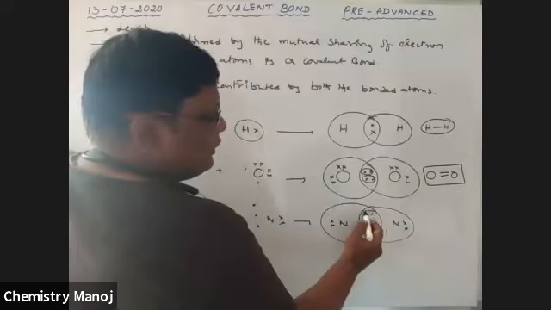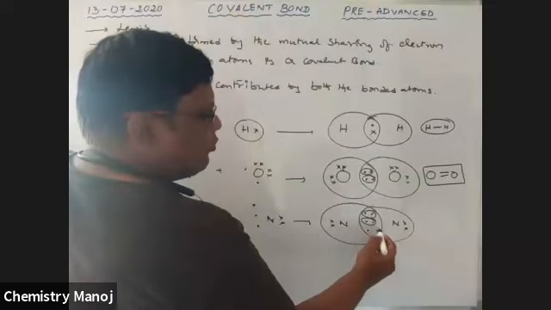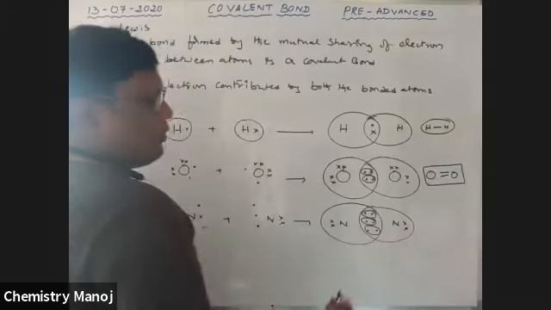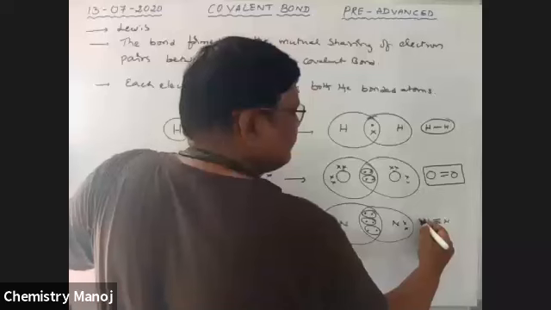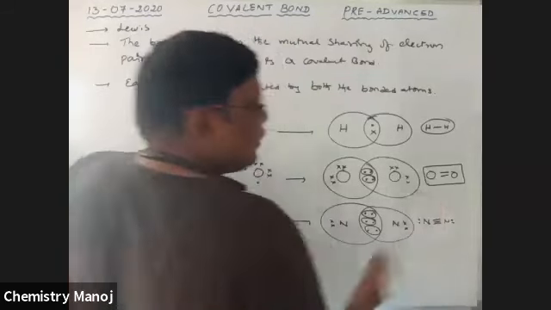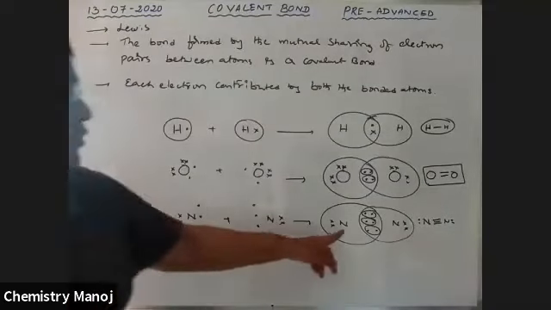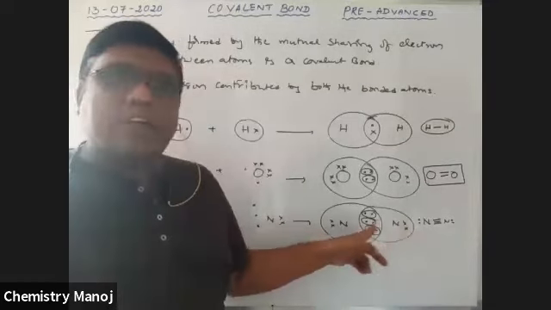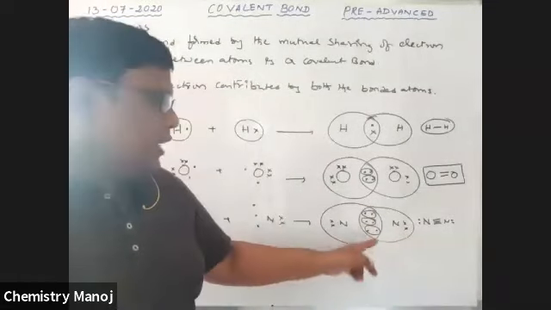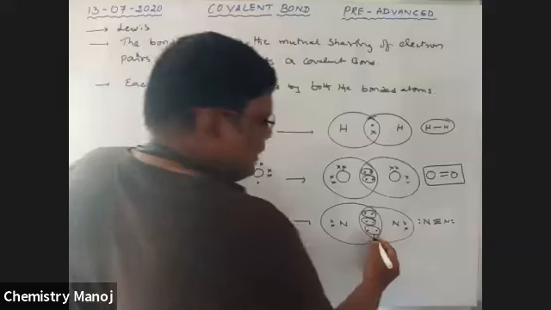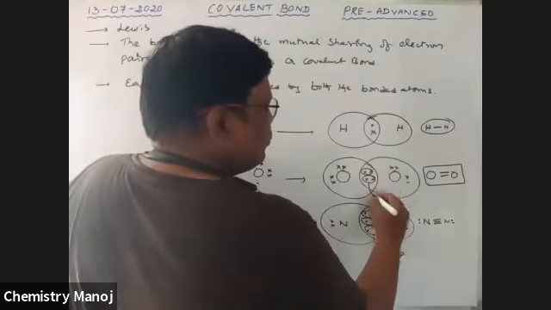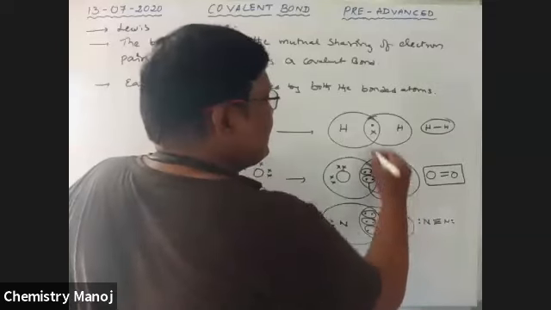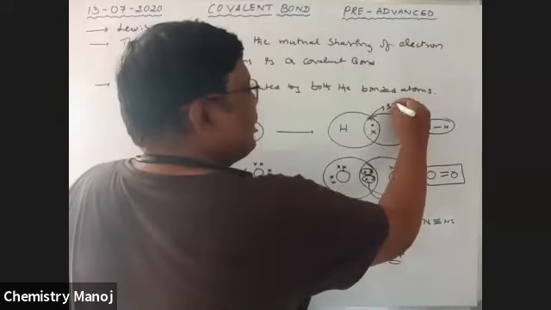3 electron pairs are involved in bond formation. That's why a triple covalent bond exists between nitrogen and nitrogen. Both the nitrogens have one lone pair of electrons, but 3 bond pairs of electrons. Here, these are the 3 bond pairs of electrons. Here, 2 bond pairs of electrons. Here, 1 bond pair of electrons.